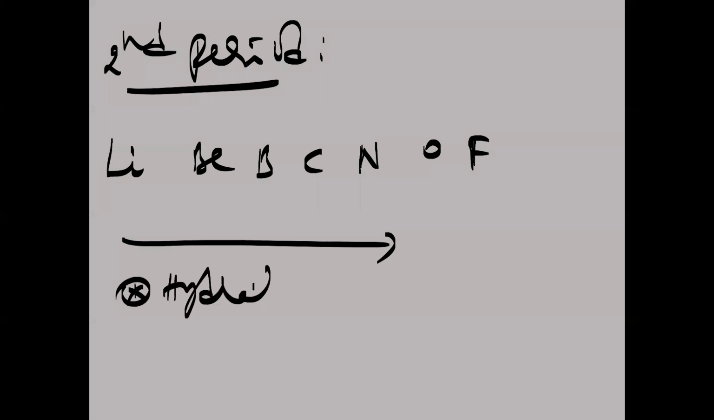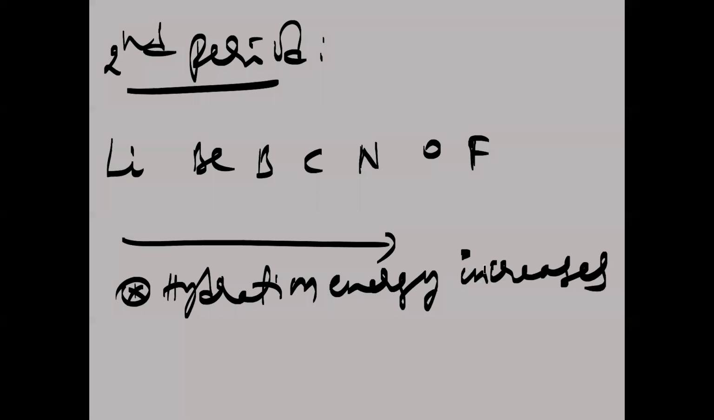Hydration energy value generally increases from left to right in a period. Why is hydration energy increasing here? The reason is because of decrease in size. So here, lithium, beryllium. Between lithium and beryllium, the size decreases. Now, when size decreases, hydration energy increases. So the reason we have to understand here is the decrease in size, that is, radius of atoms or ions across the period.